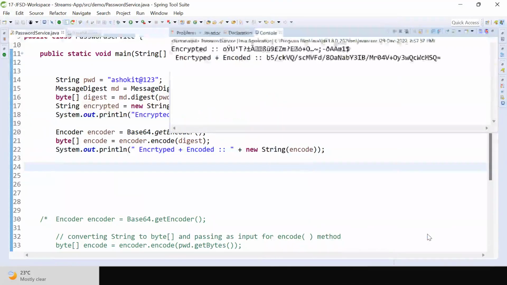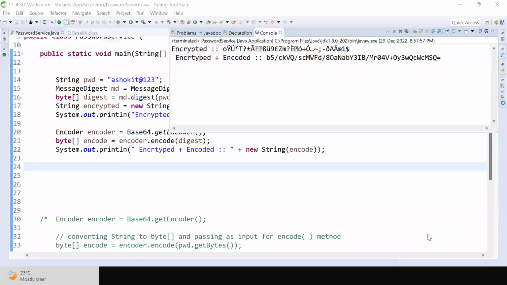Run as Java application. Now guys, can you see the difference between encrypted plus encoded? What is the difference? Which one do we need to save in the database now? The encrypted password, or the encrypted plus encoded password? Come on. What is the problem if I go with only the encrypted value? Junk characters may not be transferred properly through the network.